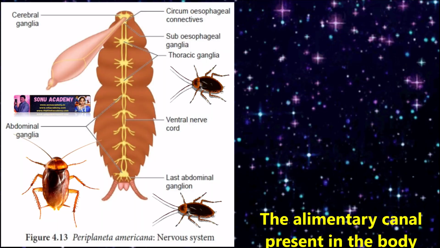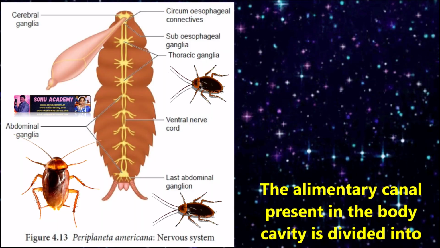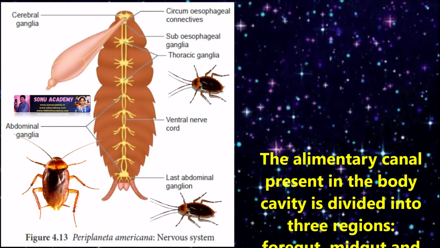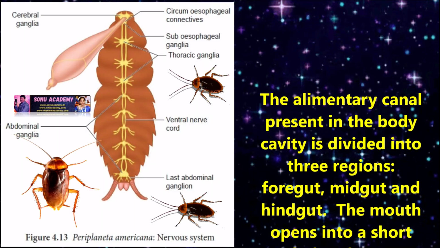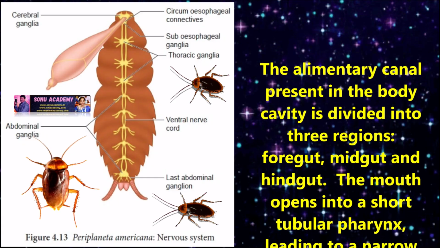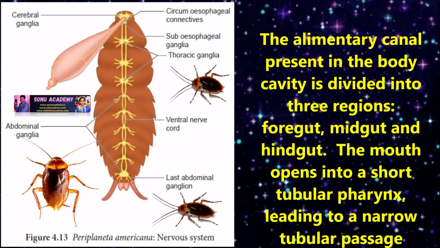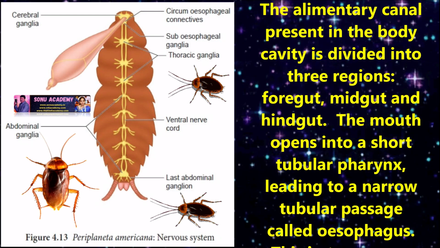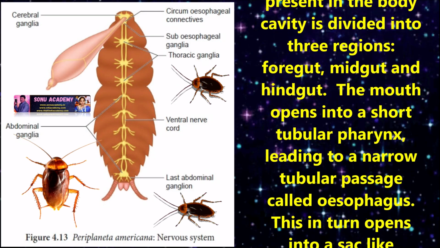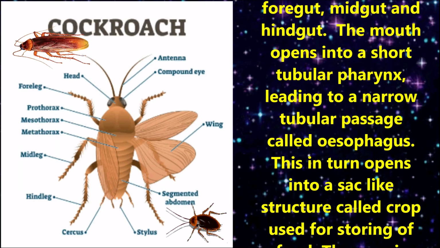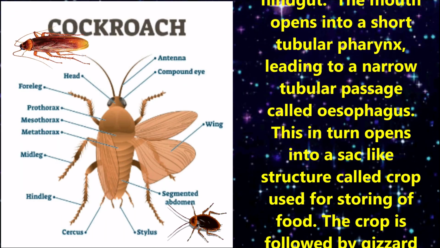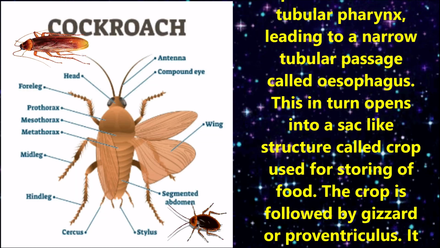Anatomy. The alimentary canal present in the body cavity is divided into 3 regions: foregut, midgut and hindgut. The mouth opens into a short tubular pharynx leading to a narrow tubular passage called the esophagus. This in turn opens into a sac-like structure called the crop, used for storage of food. The crop is followed by the gizzard or proventriculus.